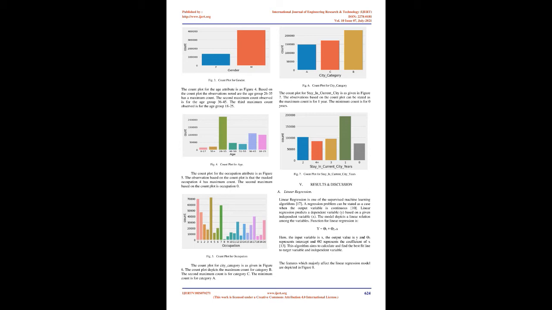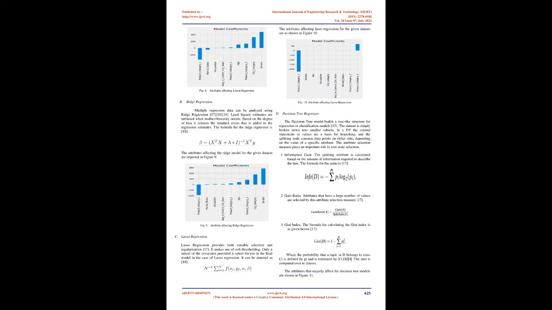Also other categorical values such as city_category, stay_in_current_city, and age are converted to numerical form by applying label encoding. The attributes such as user_ID and product_ID are removed to train the model with no bias based on user_ID or product_ID and to achieve better performance.